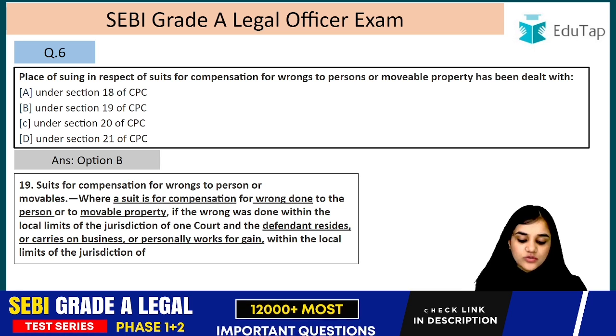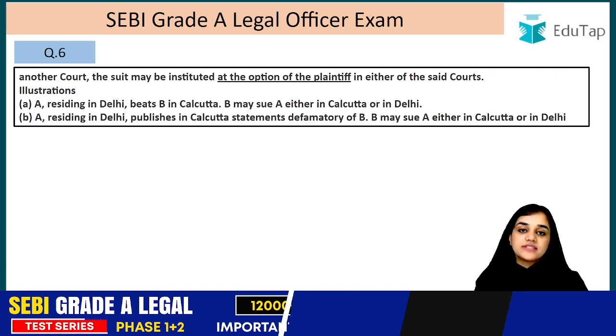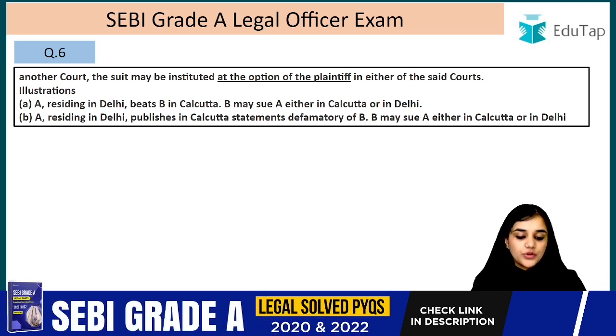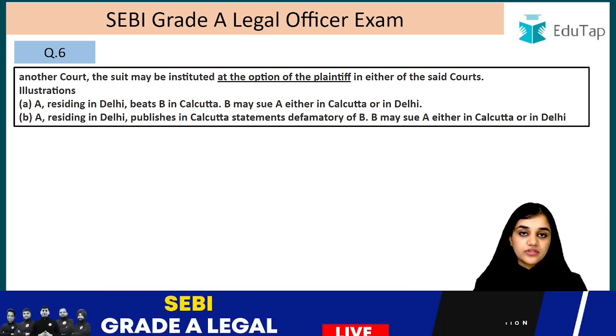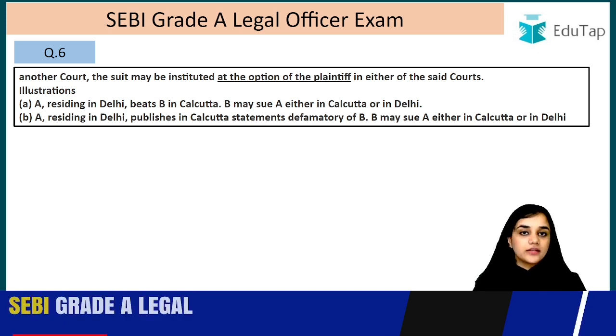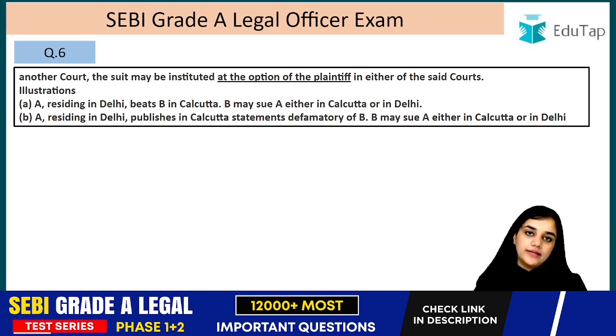And the defendant resides or carries on business or personally works for gain within the local limits of jurisdiction of another court. If he is residing in one place and the cause of action arose in another place, then in that case, the suit may be instituted at the option of the plaintiff in either of the said courts. So it can be instituted in either of the said courts, either where the defendant is residing or where the cause of action arose, right? A resides in Delhi, beats B in Calcutta, B may sue A either in Calcutta or in Delhi. A residing in Delhi publishes in Calcutta statements defamatory to B. B may sue A either in Calcutta or in Delhi, right?